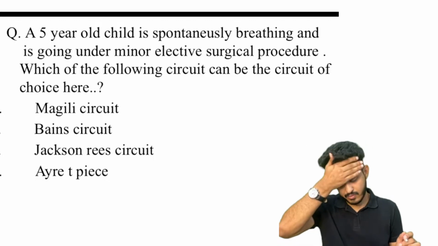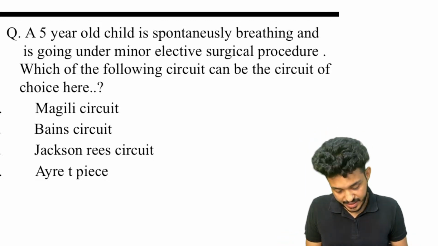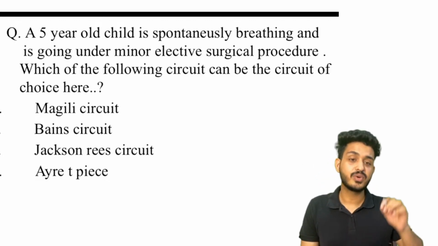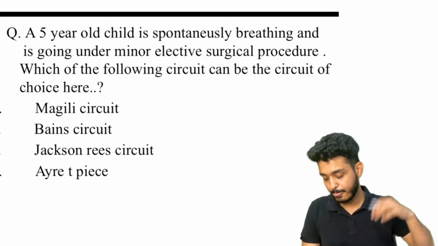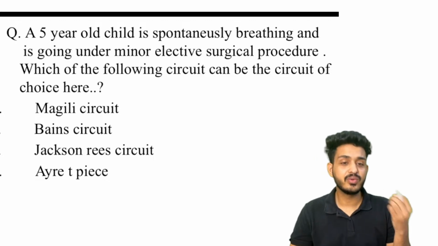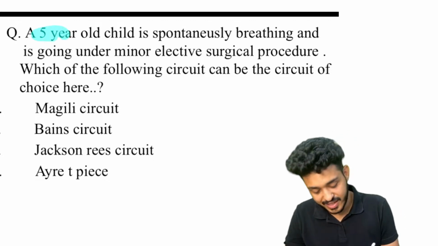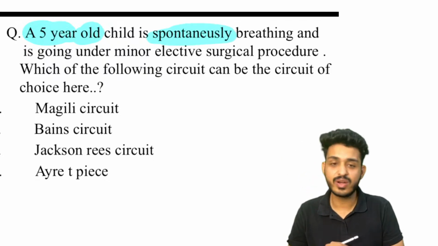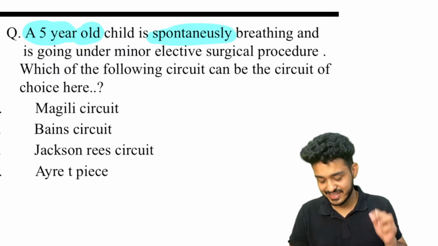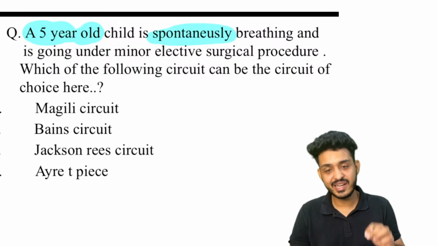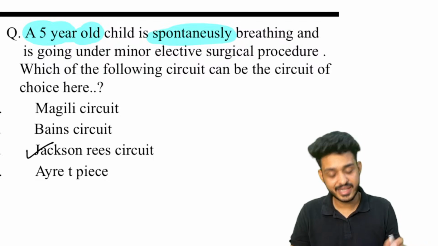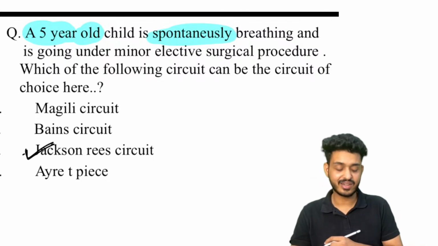C. Wonderful, guys. Why A? McGill's. That is what I want to convey, and that is what examiner know, that how you are going to study the question. Look here, guys, this is a pediatric patient. He has already given this spontaneously, I know, but this is a pediatric patient, and for pediatric patient the circuit of choice for spontaneous and controlled ventilation will be Jackson-Rees circuit, always and always.